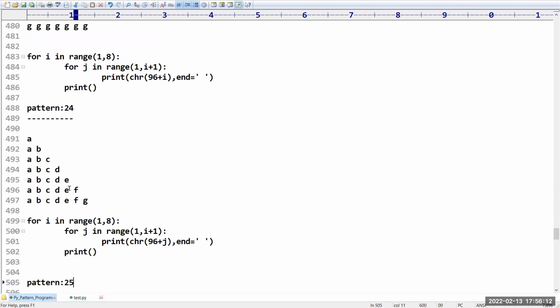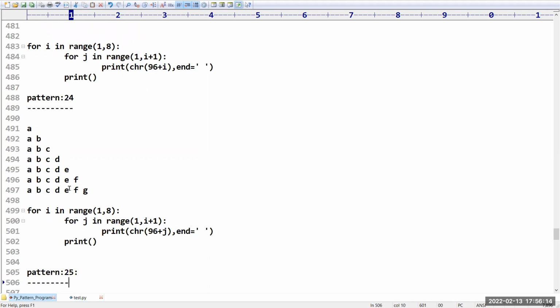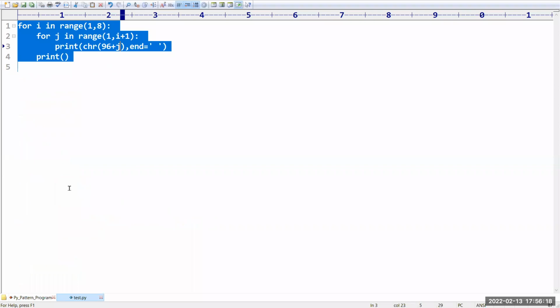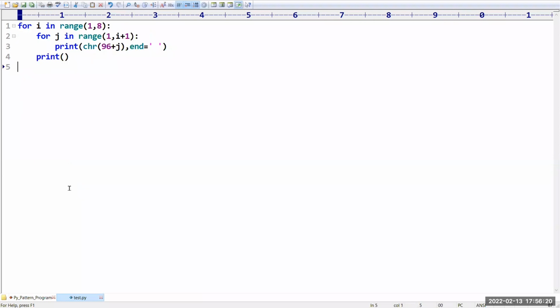Sir, pattern number 25 I am taking. Sir, I am taking uppercase alphabets. Let us see how you can do it for uppercase alphabets. What modification do we have to make? In the place of 96, what do we have to take?